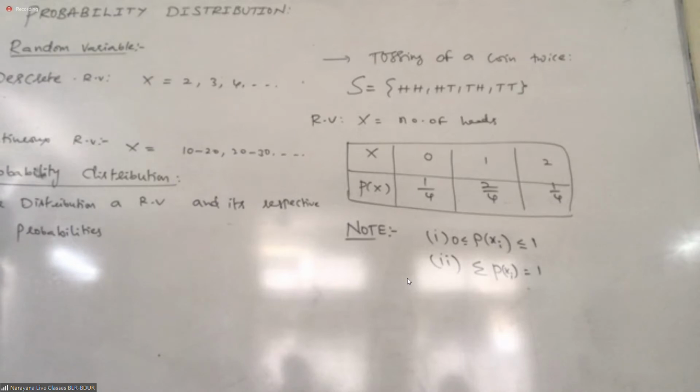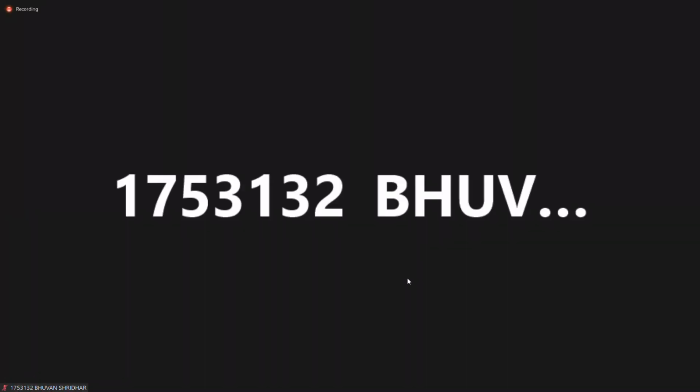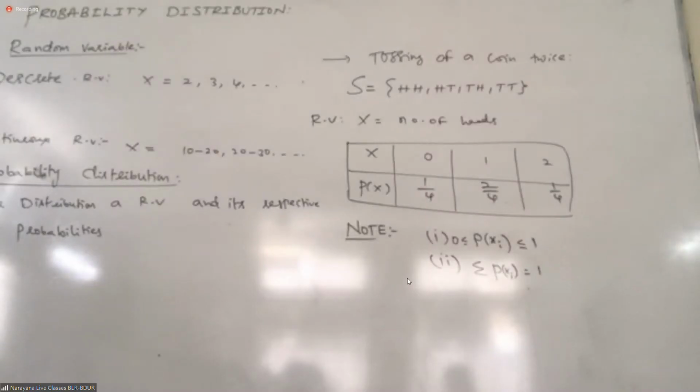Then only it is a probability distribution. Correct or not? In a frequency distribution also, the sum of all frequencies must be equal to the total number of data. Here also it is the same. Got it, students? Hello. Yes, sir. These are the two important conditions whenever you want to say it's a probability distribution. Got it?